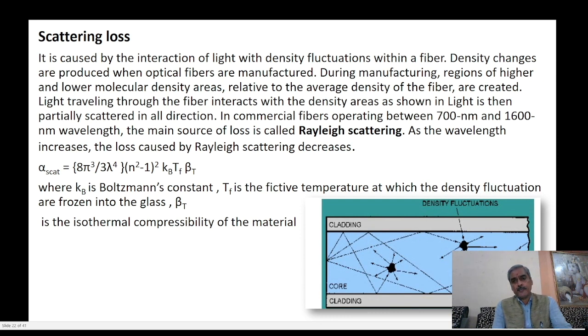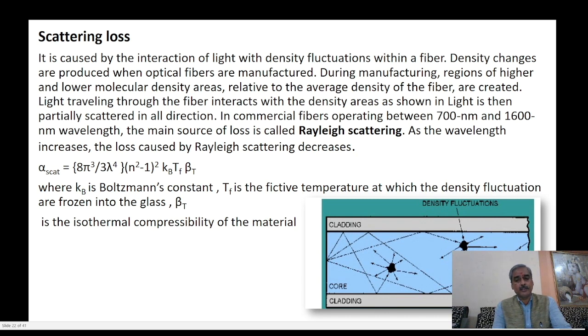During manufacturing, regions of higher and lower molecular density relative to the average density of the fiber are created. When light traveling through the fiber interacts with the density areas, it is then partially scattered